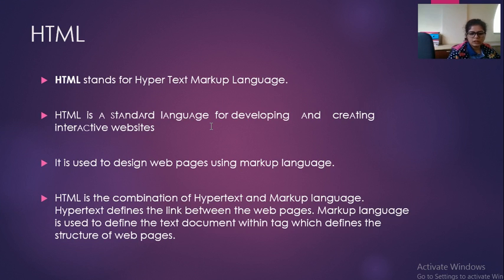Hypertext means we can create links by using HTML. So hypertext defines the link between the web pages, and we can create a number of interlinked web pages by using HTML. And in the previous lecture I also showed you the Amazon website, how the pages are linked, and when you click on any of the links, it allows you to move to the next page directly. So that is hypertext.